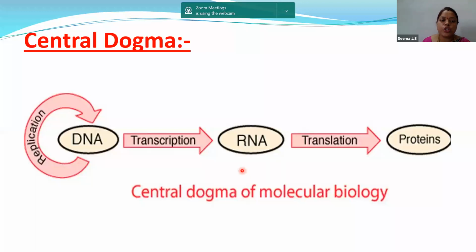Now, one small question to you, children: will DNA form the proteins first or will RNA form the proteins early? Means which reaction is fast? So when you see the image, RNA will form the proteins fast because they do not have any further steps. RNA can undergo the translation process and form proteins, whereas DNA has to undergo major steps. First DNA should undergo replication to form DNA, then it has to undergo transcription to form RNA, then it has to undergo translation to form proteins. So it is a lengthy process. So now you understood why RNA can form proteins faster than DNA.